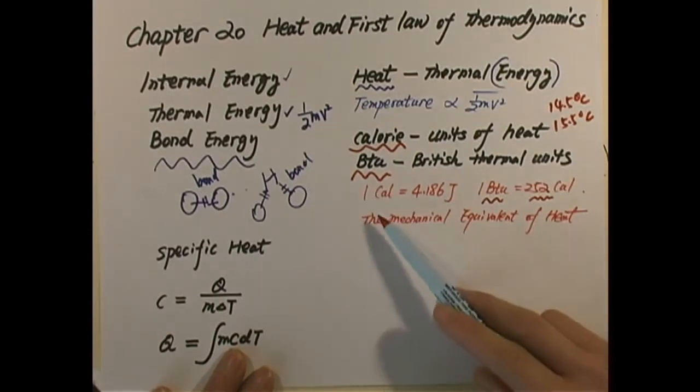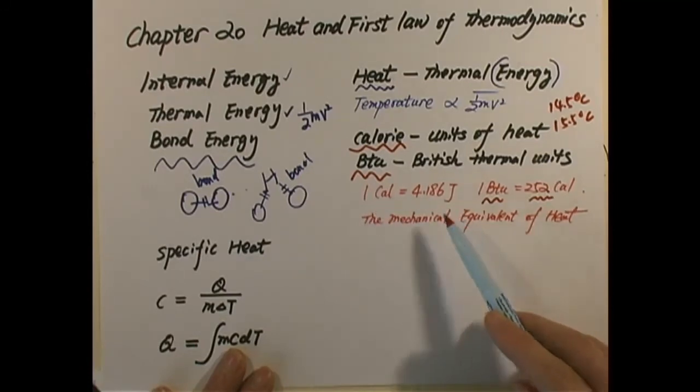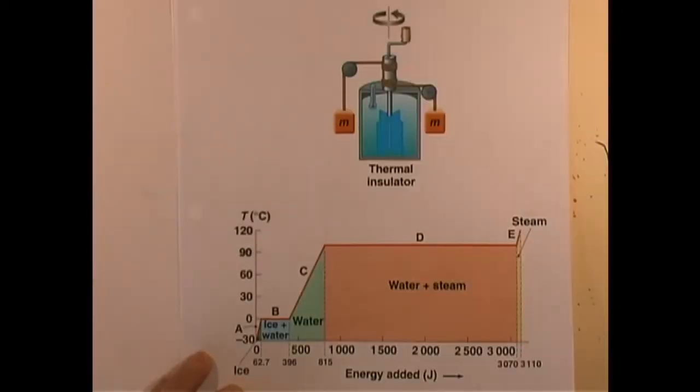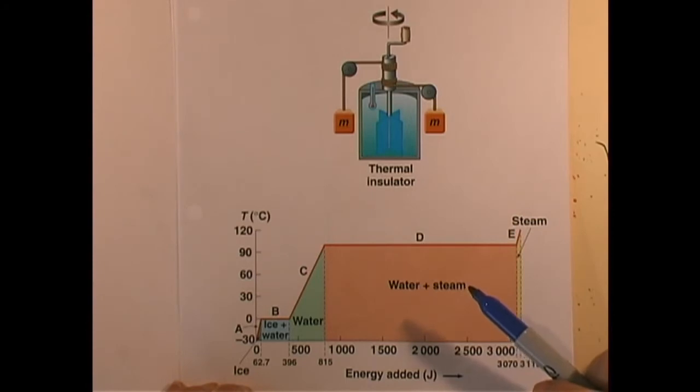And between the calorie and the mechanical energy unit joule, there is an experiment. Let's look at this device. This is a device with which the conversion between calorie and joule was determined. James Prescott Joule was a British physicist, and he conducted this experiment to get the relationship between the thermal unit of calorie and the mechanical unit of energy, the joule.